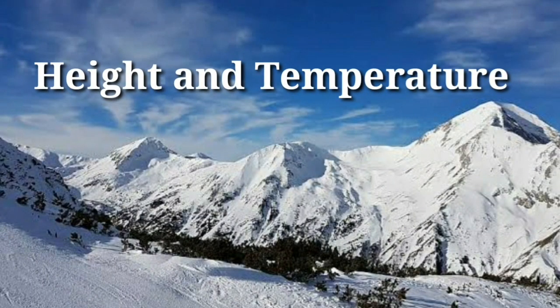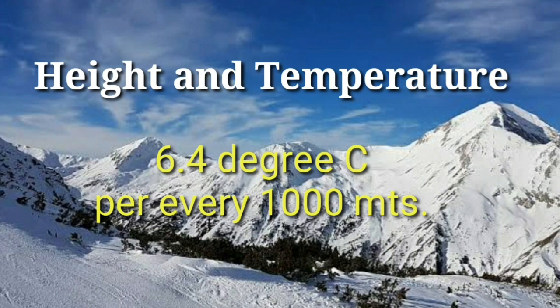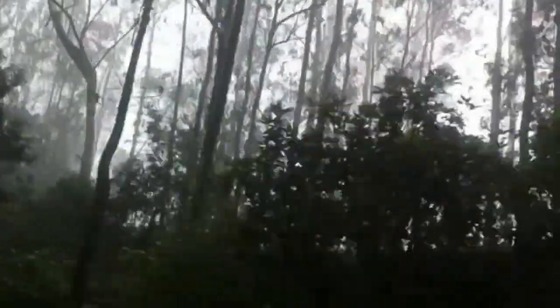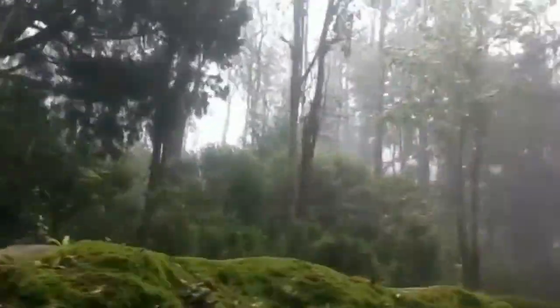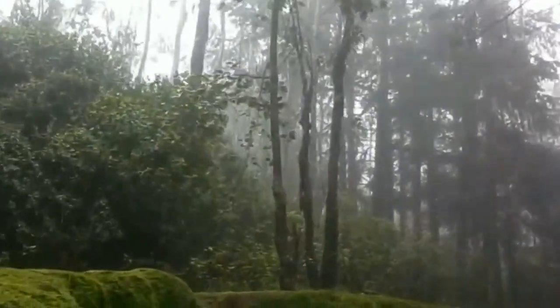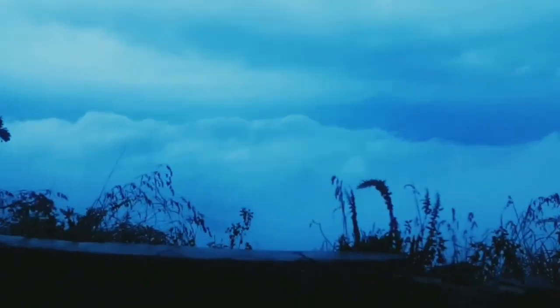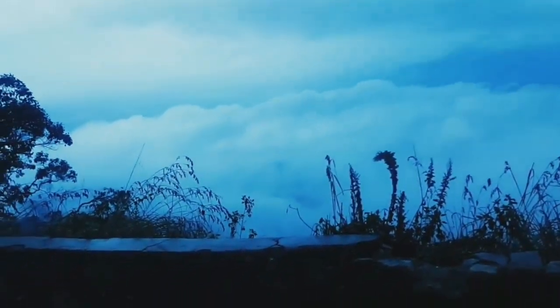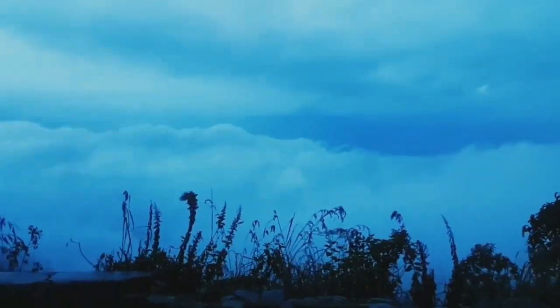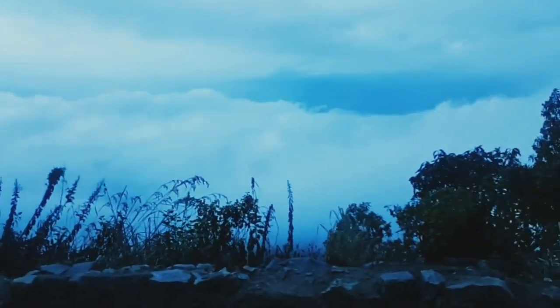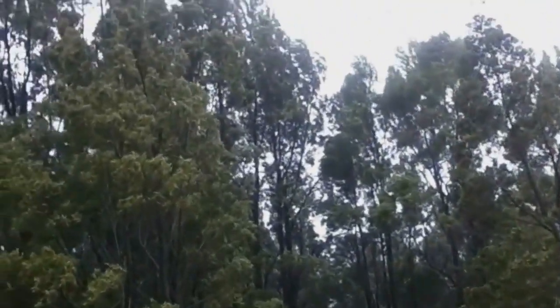Height and temperature. Temperature decreases by 6.4 degrees centigrade for every 1000 meters of elevation. To avoid the heat, people go to hill stations in the summer like Simla, Darjeeling, Ooty, etc. When the height is increased, temperature is decreased. Due to that, the mountain stations have the lowest temperatures in summer also.